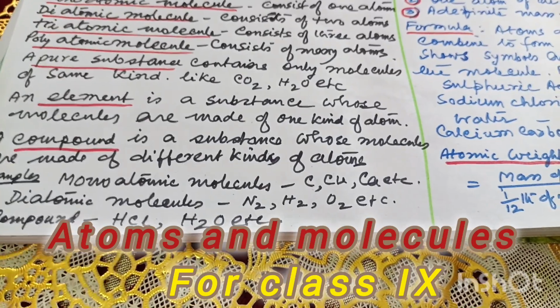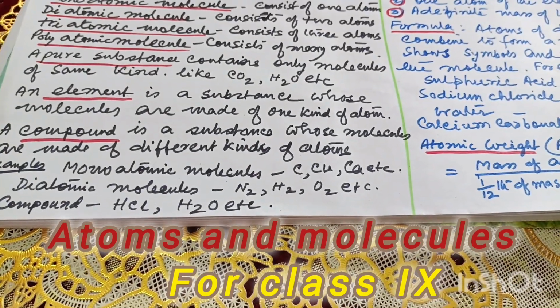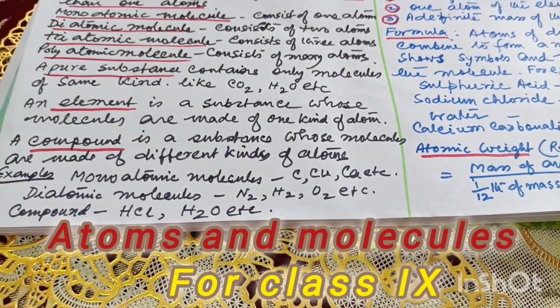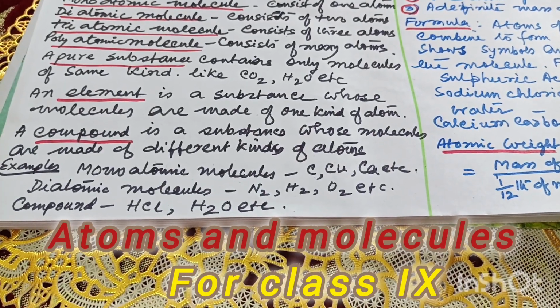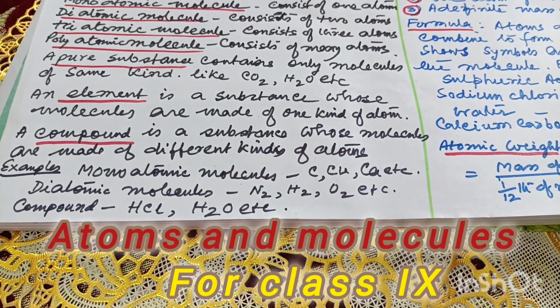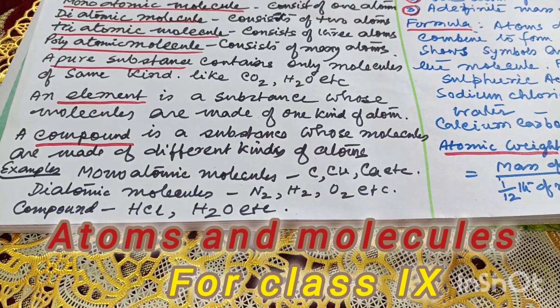Carbon, C, Cu means copper, Ca means calcium. Similarly, there are other metals also which are monoatomic molecules. Diatomic molecules, mostly gases.